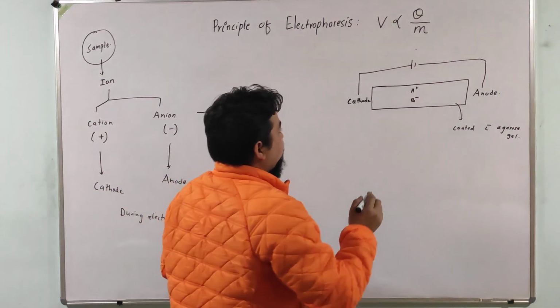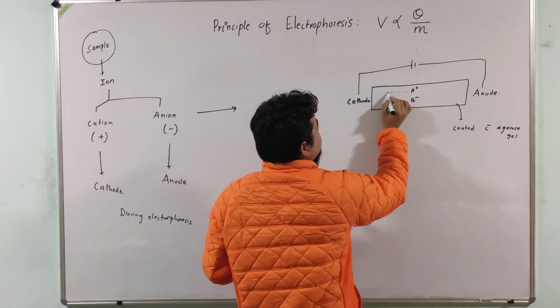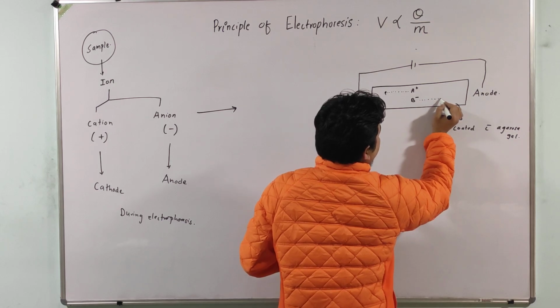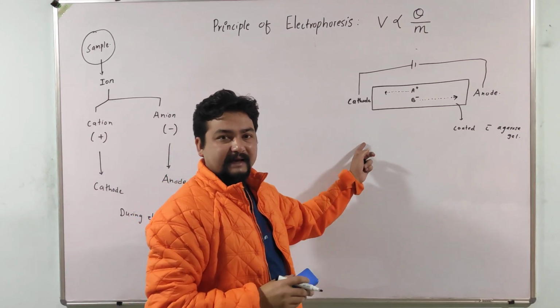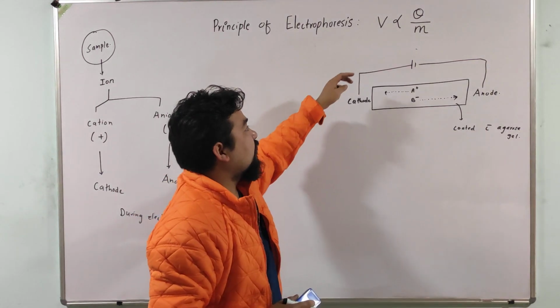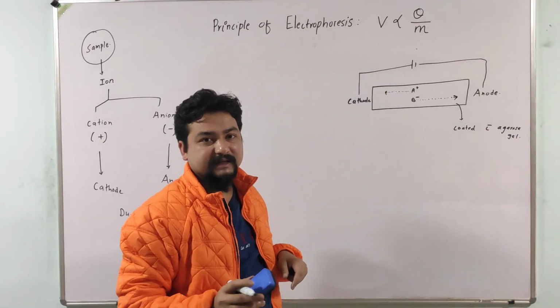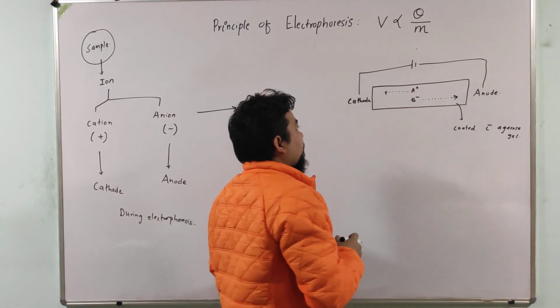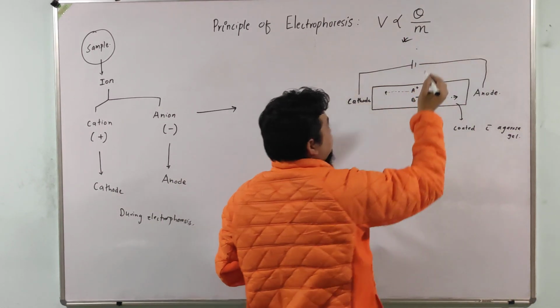So if we supply electric current, this cation will move toward cathode and this anion will move toward anode. And later on they get separated on the basis of their charge and mass ratio, according to their charge and mass.